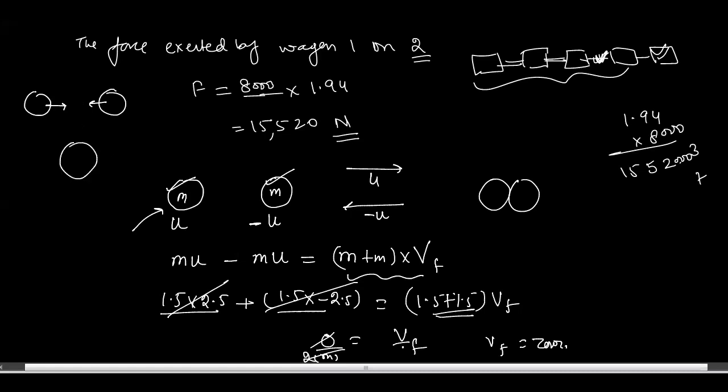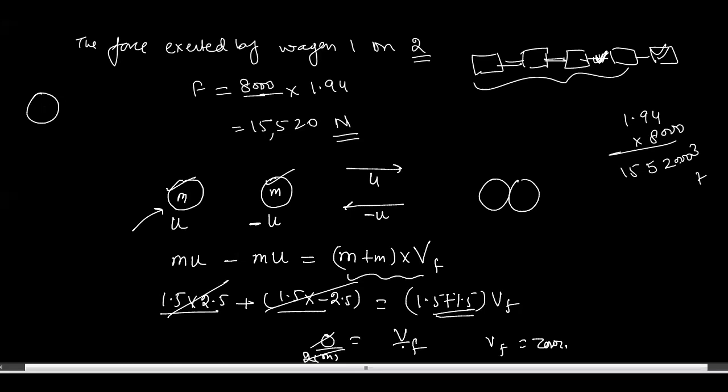Why would they move? If this one has more velocity, then it will move in this direction. If the other object has more velocity, then it will move in that direction. Or if this object is heavier, it will move in this direction, or if the other is heavier, it will move that way. So it is simple here: when two objects of the same mass and same velocity collide together, their net resulting velocity will be 0. Got it?